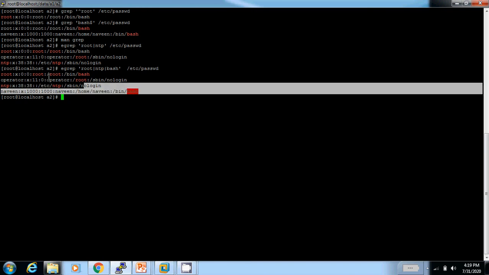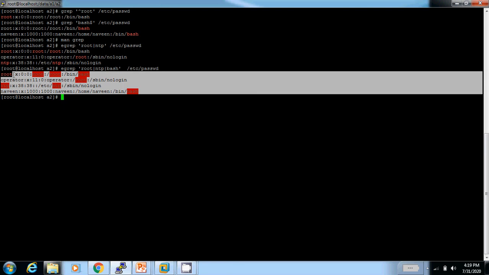These are my command output. In this command I search for root, NTP and bash, these keywords. The lines matching the command are on my screen.